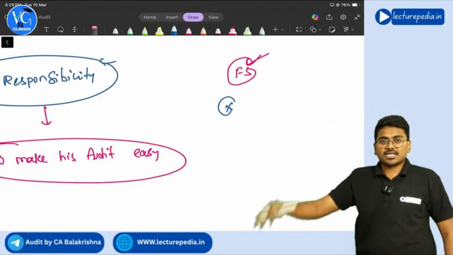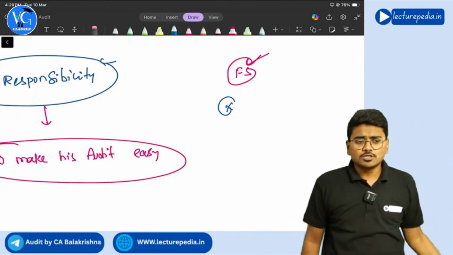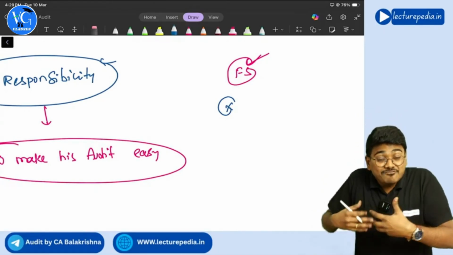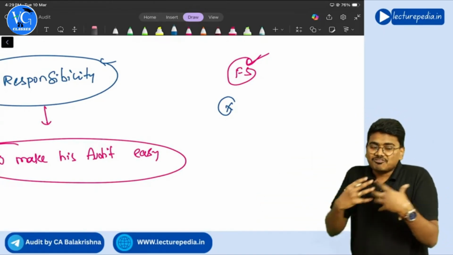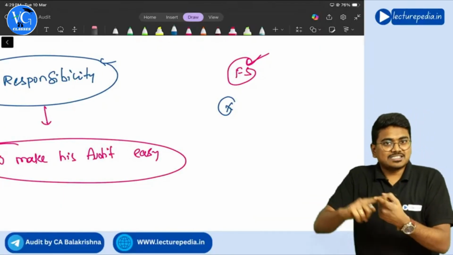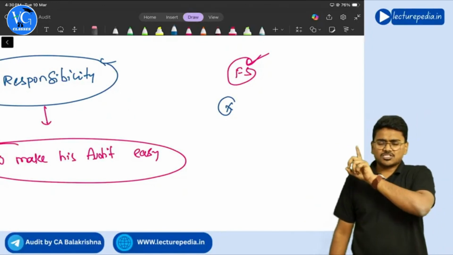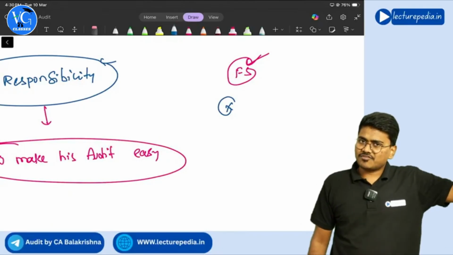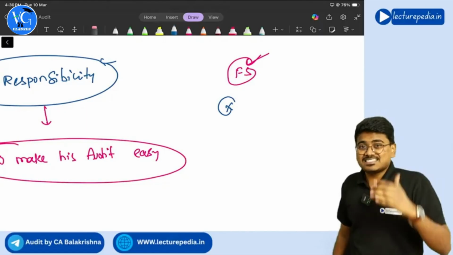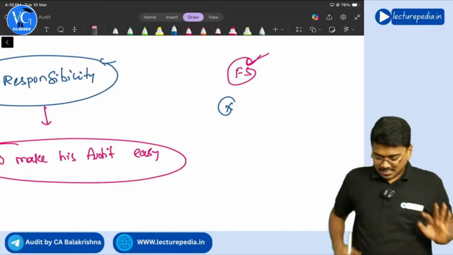No, management cannot ask like that, because the auditor has no responsibility as part of financial audit to verify the controls. But he will verify. Why? By verification of controls, his audit work becomes easy. How it becomes easy, we will see in chapter number 4. As of now, you just remember that there is no responsibility on the auditor to verify controls, but to make his audit work easy, he will verify the controls. Understanding? Is it clear till now?